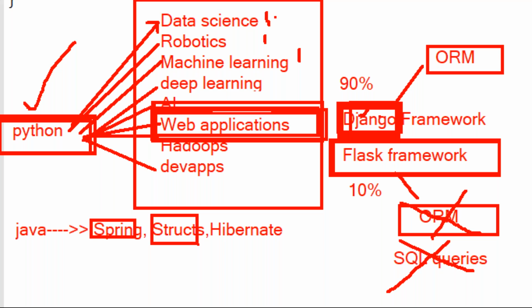In real-time development, the REST framework is 100% required. The Django framework and Django REST framework, both you can complete within 2 months. You can do it in parallel, no problem. And Python you are learning separately. So a maximum of 4 months you are spending and you can crack the interviews.